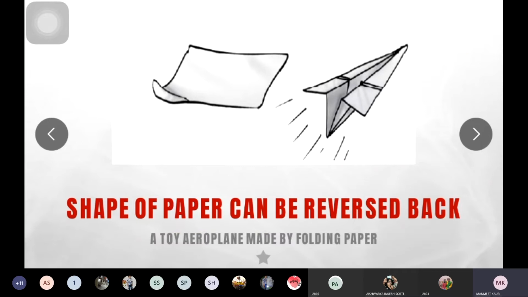What you are doing, you are using this paper and making it an aeroplane. Aeroplane you are making with the help of this paper.